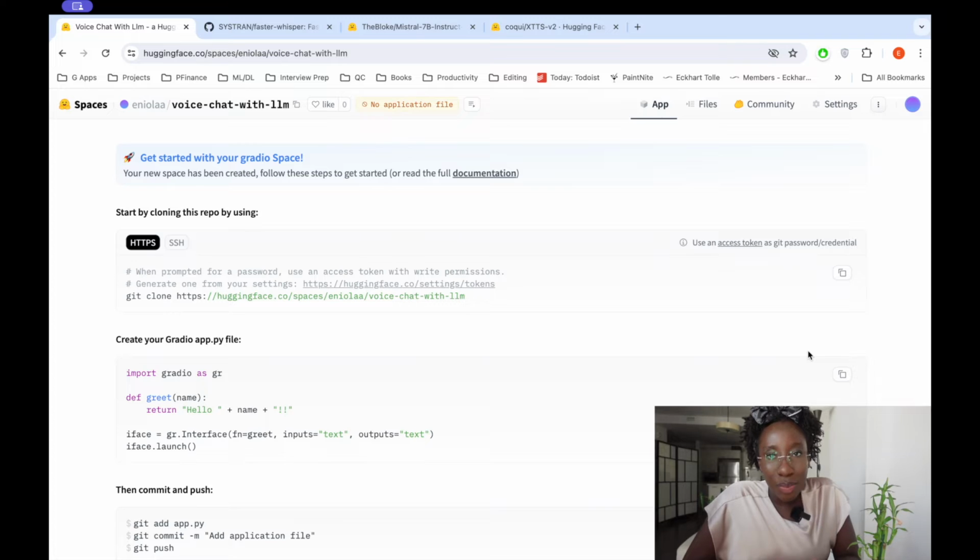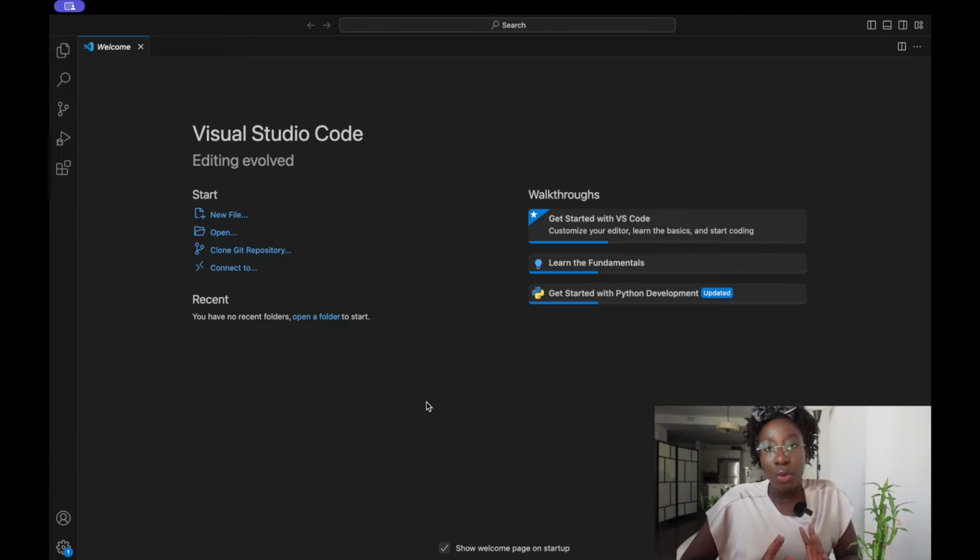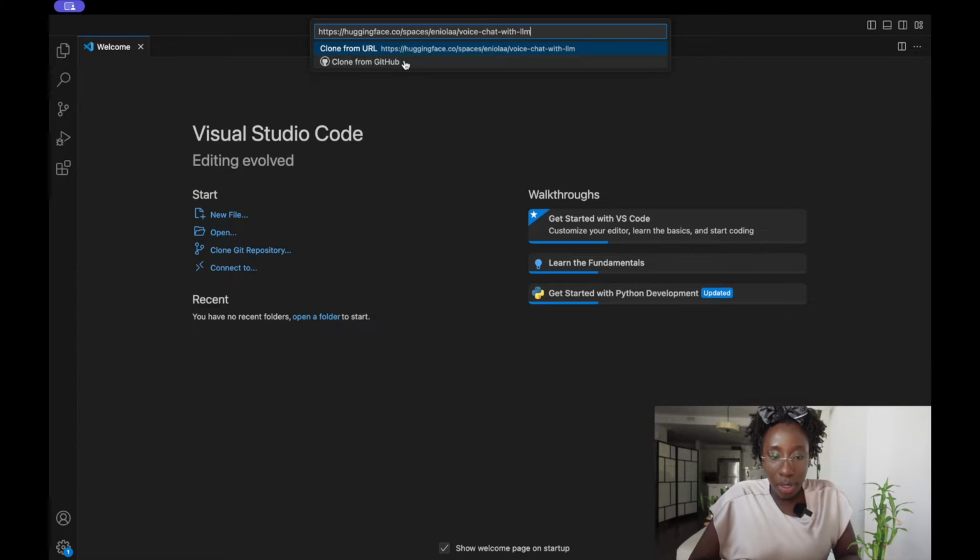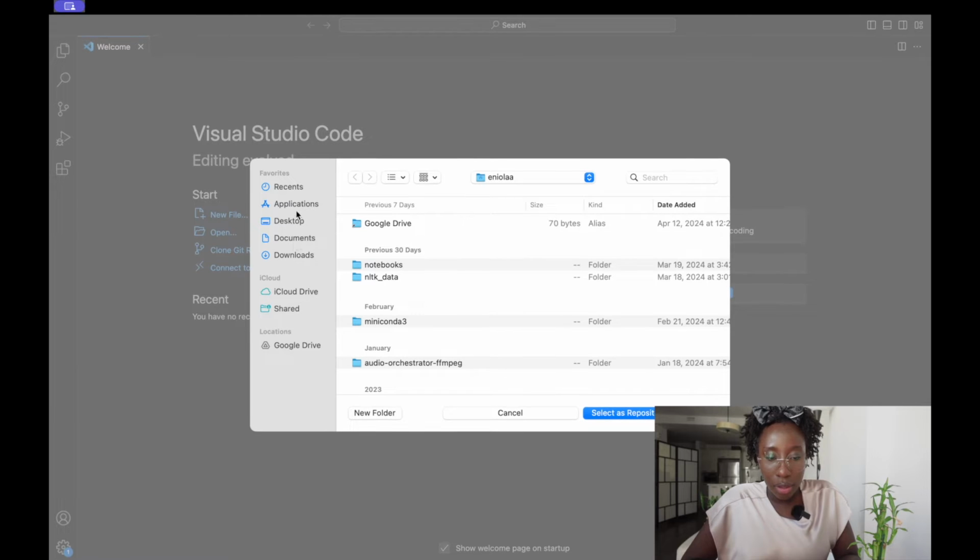Okay, so now that we have our space, the next thing will be to create an app.py file, put all our code in that file, and upload that file back to this Git repository. So I'll go ahead and first of all clone this repo so that I can start working on my local machine. So feel free to open any IDE of your choice. I will be using VS Code. So I'll go ahead and clone the repo, paste my URL.